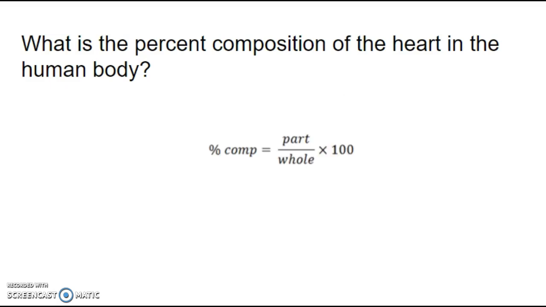Let's start with our formula for the percent composition. As we will remember, percent composition is equal to the part divided by the whole multiplied by 100. And to be clear, the units for the part and the whole must be the same units. That way they will cancel out to find the percent.